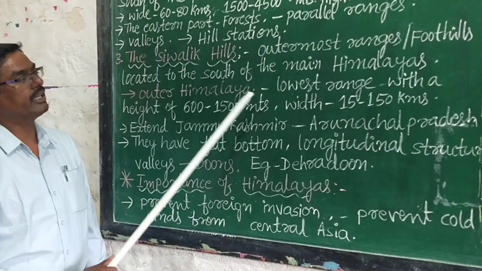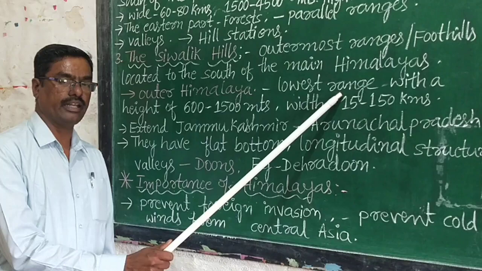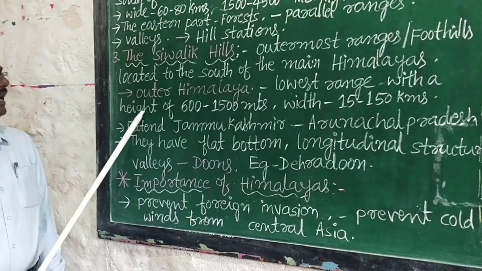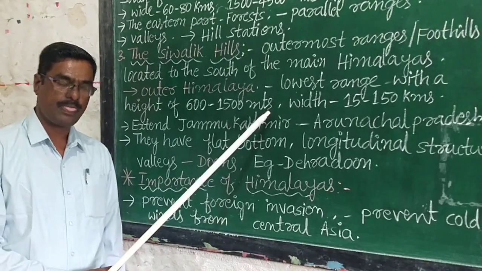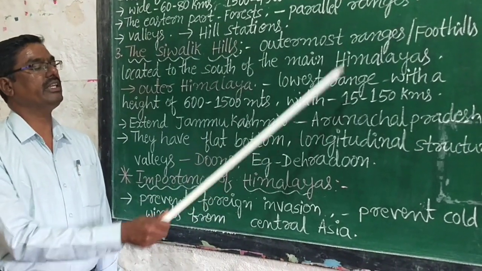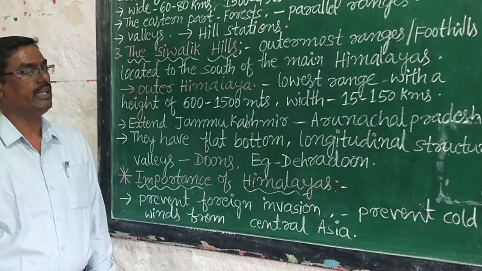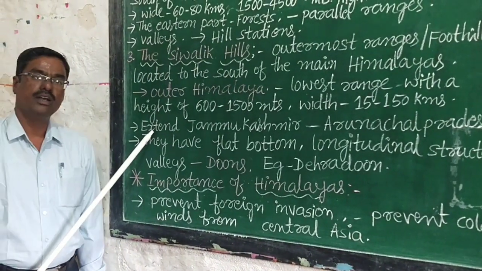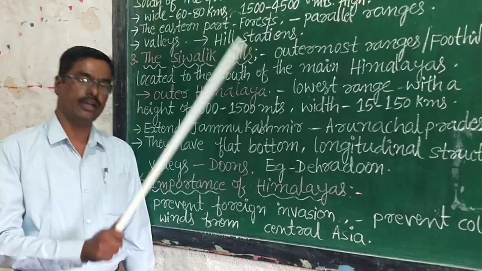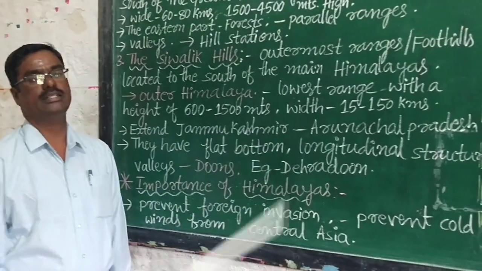These outer Himalayas are the lowest range with a height of 600 to 1500 meters and the width varies from 15 to 150 kilometers.